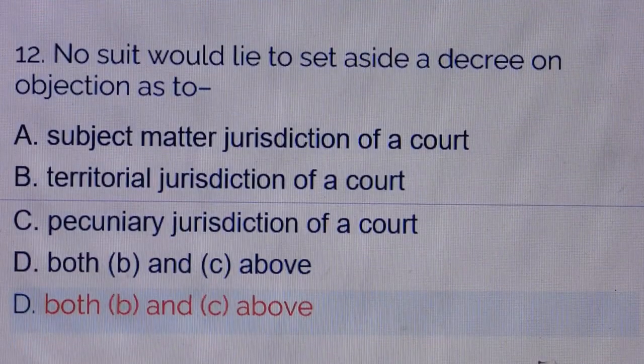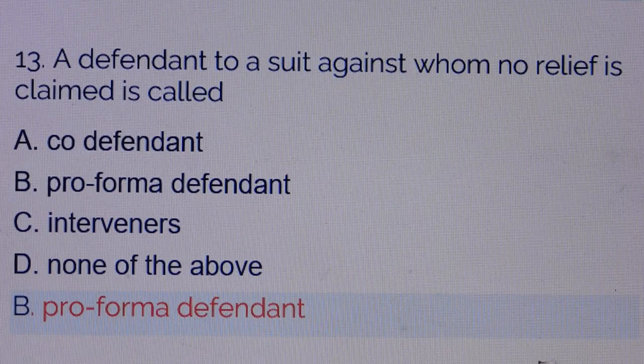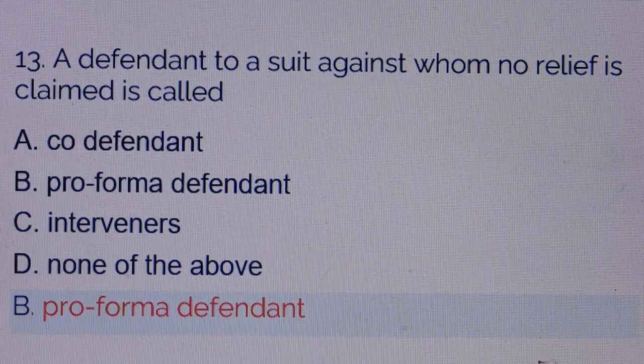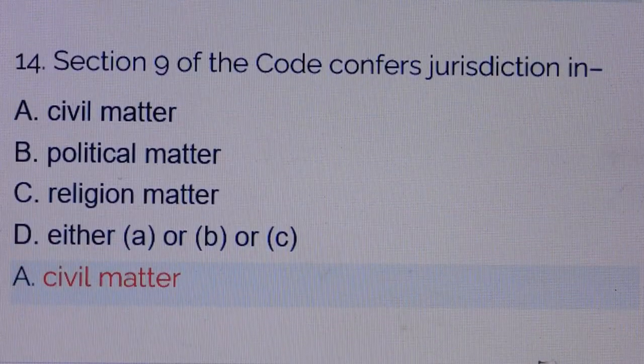Question number 12. No suit would lie to set aside a decree on objection as to. Answer is option D, both B and C above, meaning option B, territorial jurisdiction of a court, option C, pecuniary jurisdiction of a court. Question number 13. A defendant to a suit against whom no relief is claimed is called. Answer is option B, pro forma defendant. Question number 14. Section 9 of the Code confers jurisdiction in. Answer is option A, civil matter.